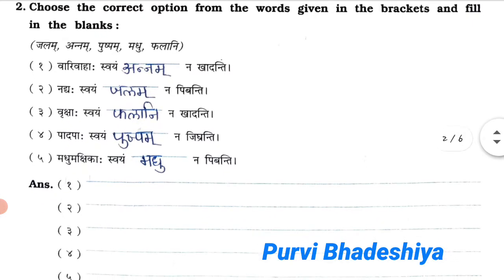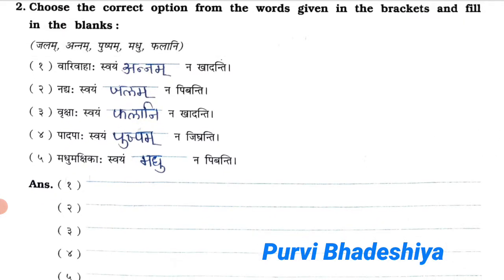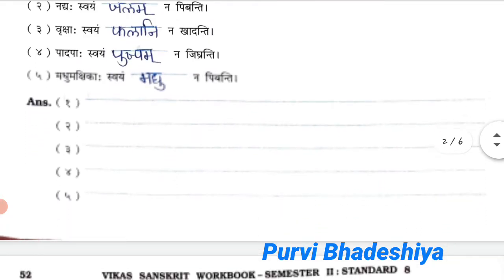Now exercise number 2, choose the correct option from the words given in the brackets and fill in the blanks. So the first answer is Annam, second Jalam, third Falani, fourth Pushpam, fifth Madhu. Here you can see the given space. In that you have to write down the above blanks as it is. So copy down the blanks as above.